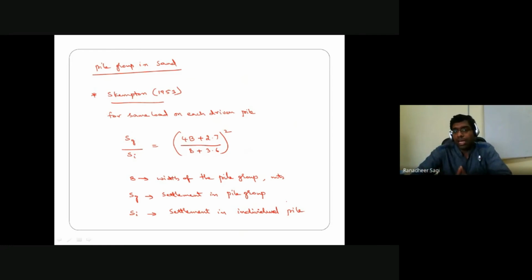So from your pile load test, if I know how much is the allowable settlement that your individual pile is going to have, based on that I can go on to estimate how much is your corresponding settlement in that particular pile group. This is one way.